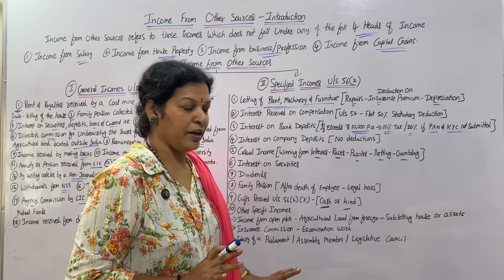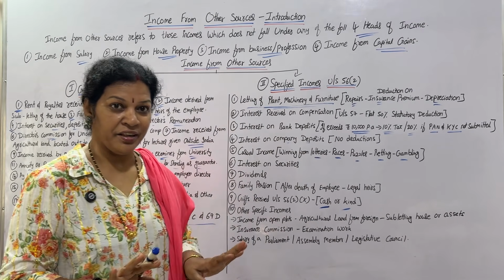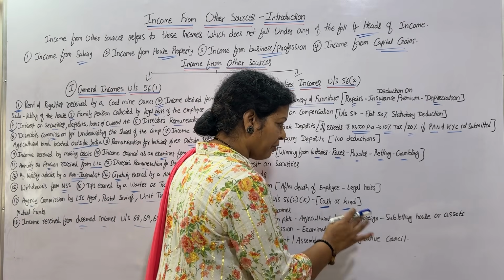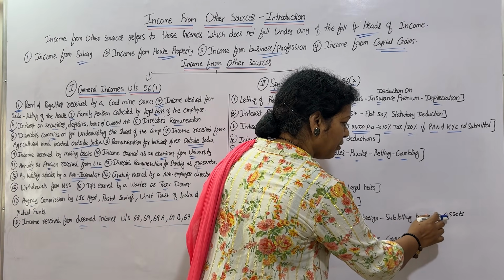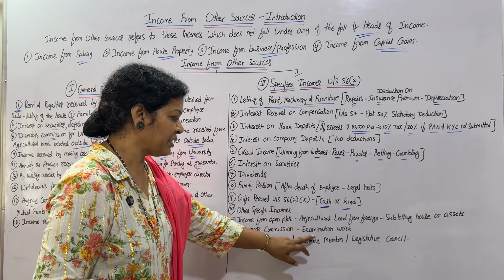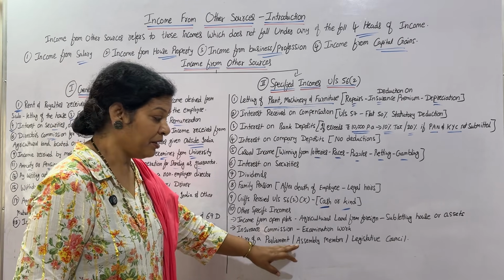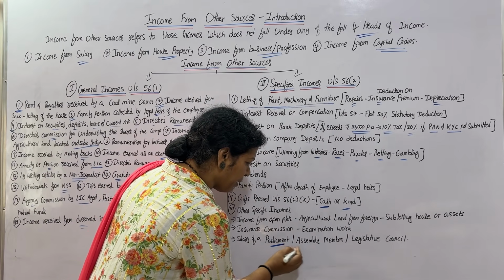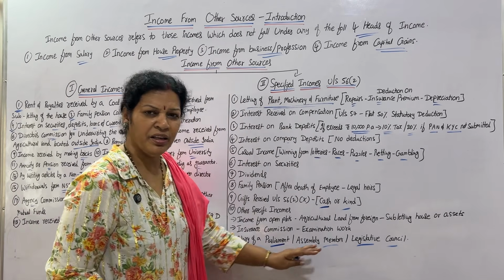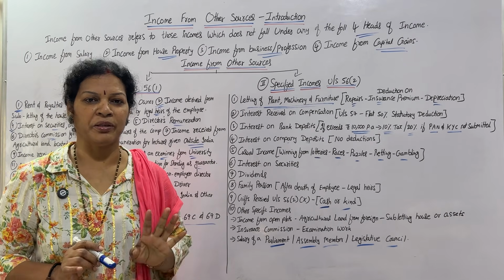And agricultural land from foreign, not from India. For India consideration is given. Agricultural land from foreign if you are getting. Subletting house or assets, and insurance commission, examination work, salary of a parliament member, assembly member, or legislative council. Any of these people who are getting salary, that is also considered as income from other sources.